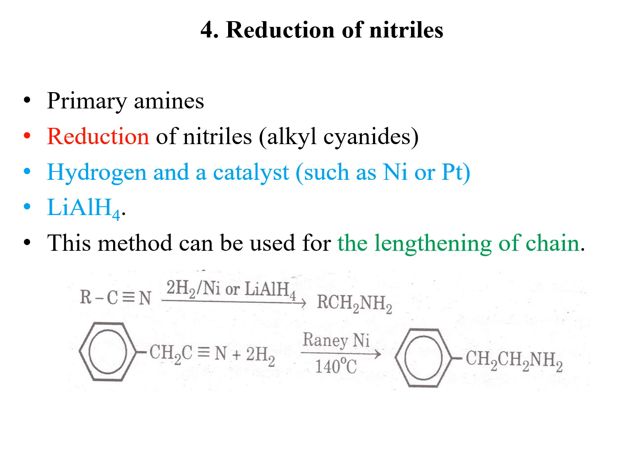This method is different from the previous sections because in this case the chain of the amine can be increased. C triple bond N is converted into CH2 and N is converted into H2. So it means a total of 4 hydrogen atoms are involved in this reaction.